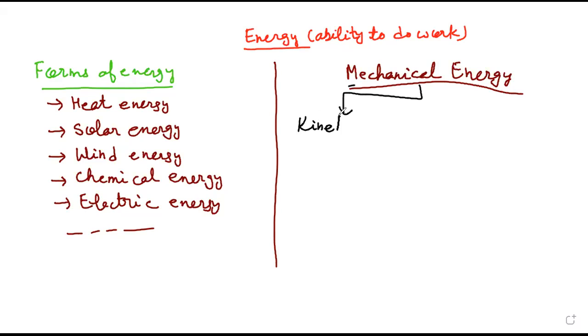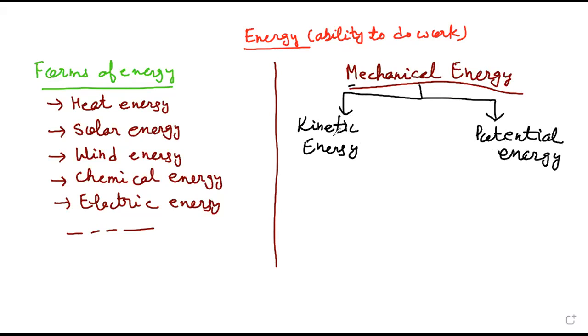One is kinetic energy and another is potential energy. So in today's topic, we are going to discuss this kinetic energy only. Okay. So let's start.